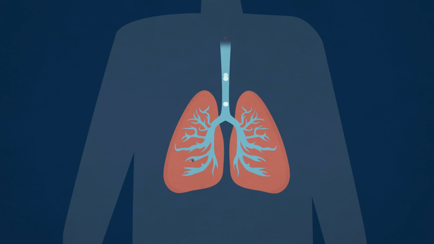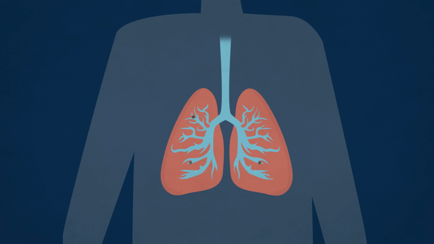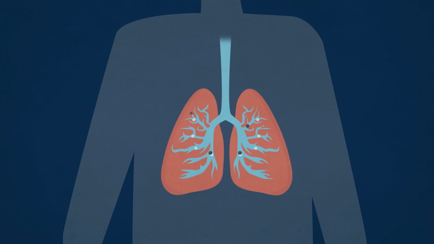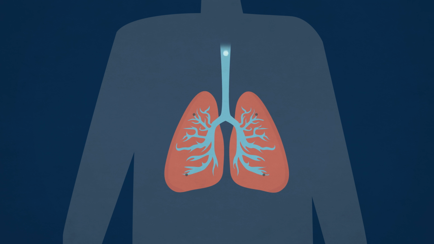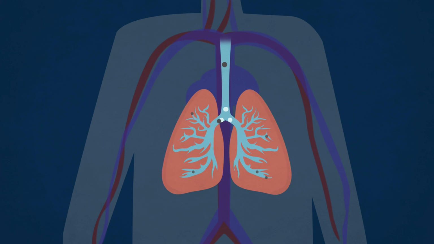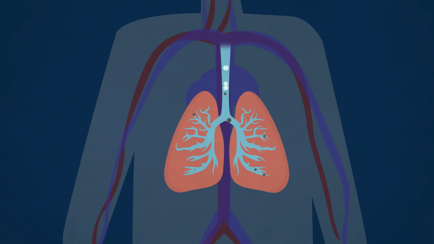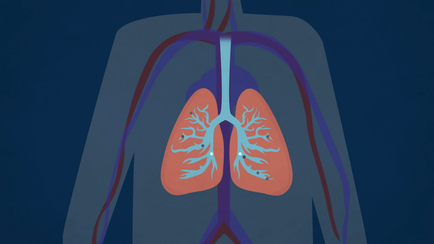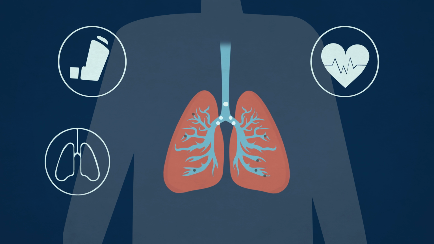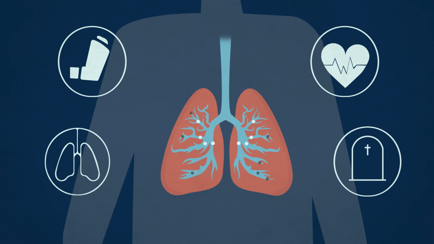The pollutants we inhale can damage the cells in our lungs and harm their function. Some pollutants are so small that they can even pass through the lungs and get into our blood, causing damage to the cells of our cardiovascular system. These processes can lead to severe diseases like asthma, lung cancer, cardiovascular diseases, or even death.